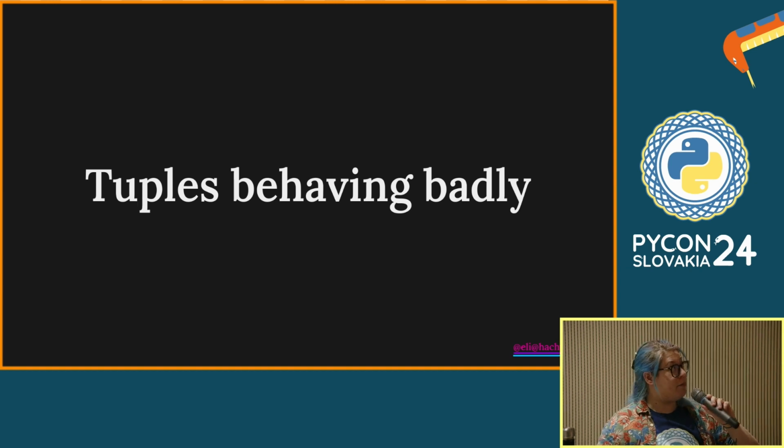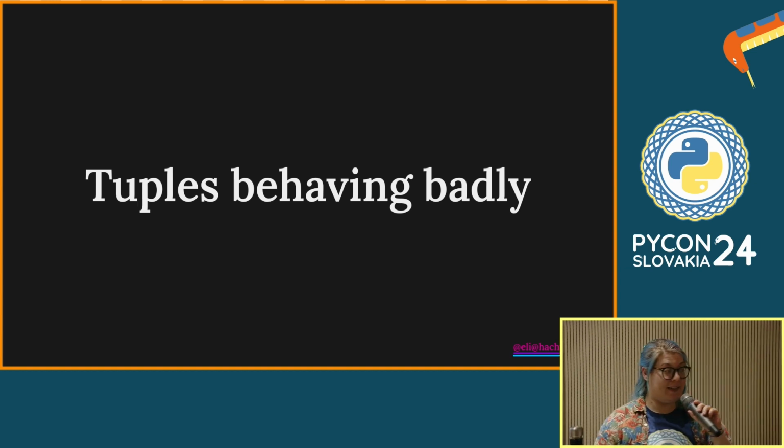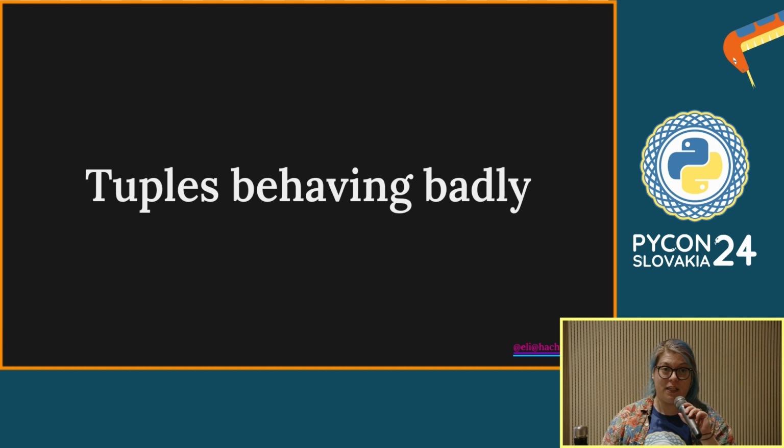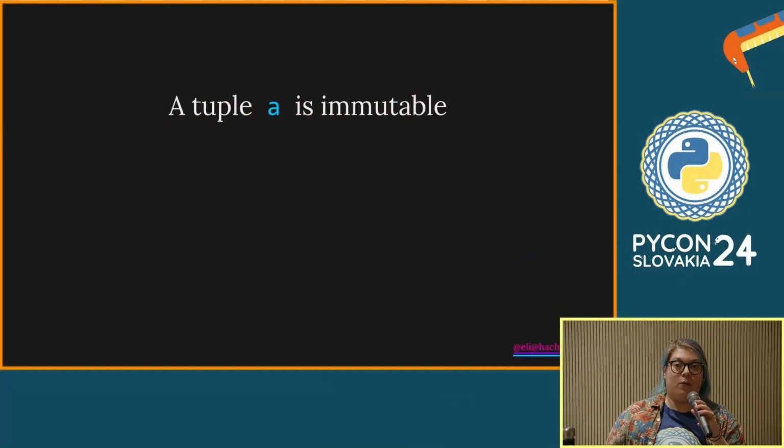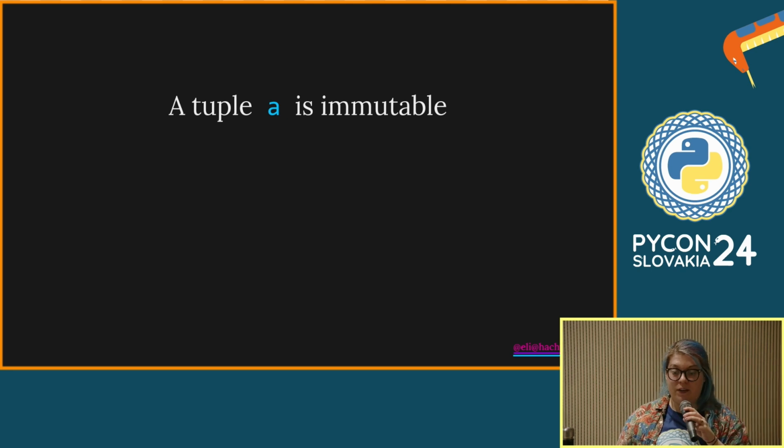Now, in the abstract, I promised you some tuples behaving badly. This is an example of Python doing something unexpected. Does anyone know the example that I'm about to show? I can see some people sort of smiling. Okay, so, a tuple is an immutable Python object. That means that once it's defined, it cannot be changed, right?